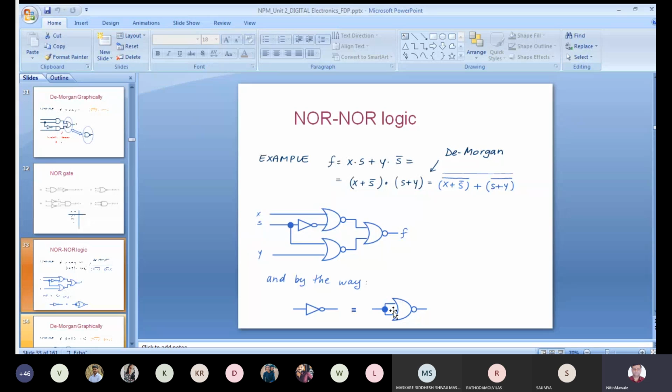So instead of going for discrete gates, you can go for the NAND as well as NOR logic. Are you getting my point? I think in first year you are given such type of things. After solving your Boolean algebra, if you want to realize that by using discrete gates, I think you have studied, as well as the circuits using NAND and circuit using NOR you have studied. But have you done the comparison for the same equation?